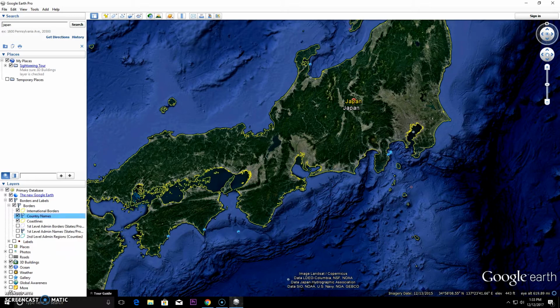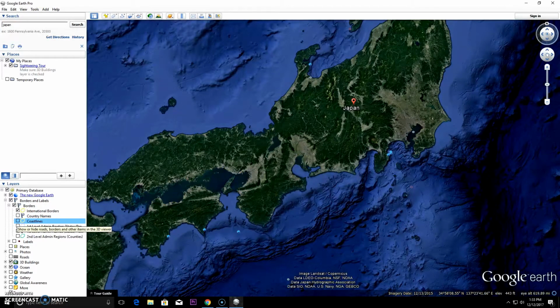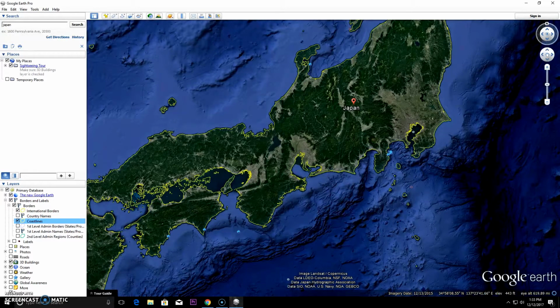Although if we turn that off, we might still get Japan because this is what we searched for. So I think it'd be better just to have one of them, and there's your little pin showing that. So international borders and coastlines. If we turn off coastlines, it doesn't really show the outline quite as well, so I kind of like having that on there. So now that my settings are basically there, you can also turn off some of the other ocean stuff. Terrain, probably want to see that.